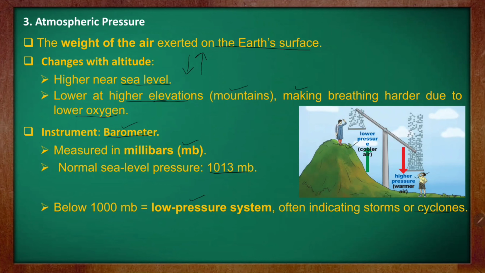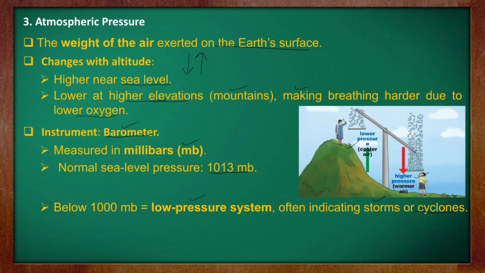So if the pressure comes down in the ground area, it indicates a storm or a cyclone coming over from the sea. But in the mountains, as the air gets thinner, the pressure is low. I hope that page was clear.